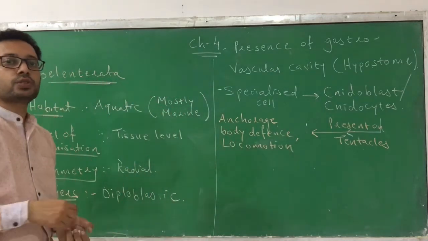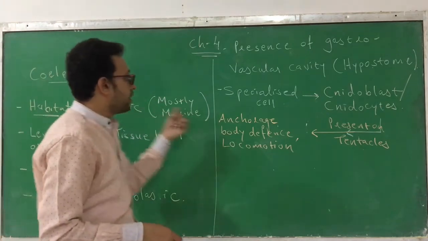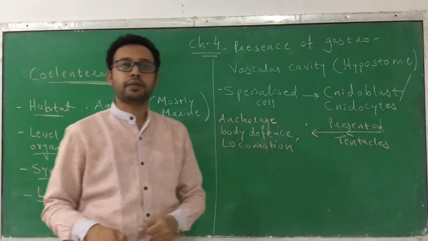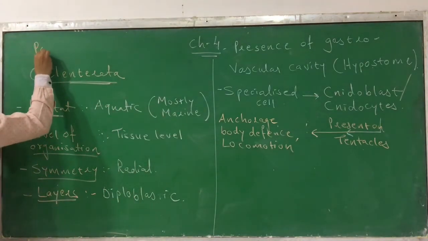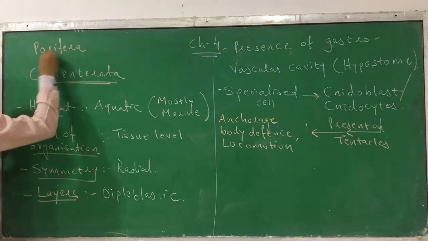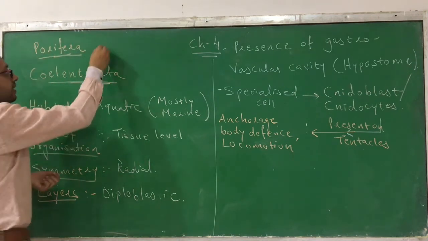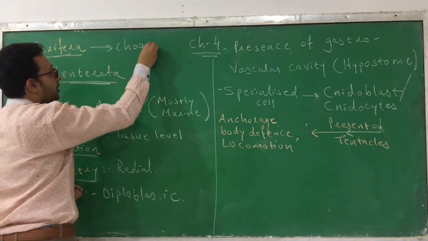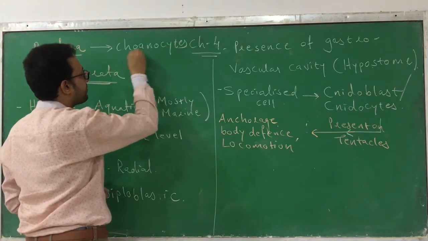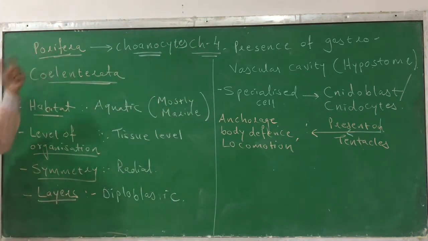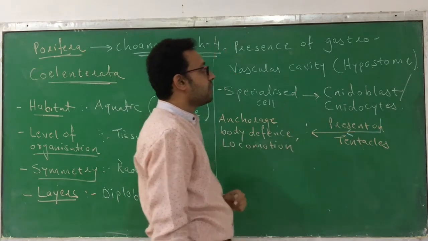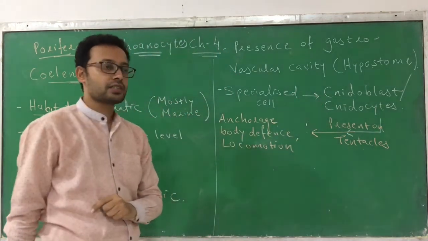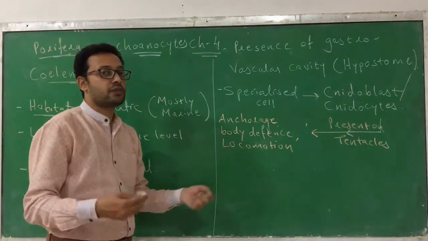I forgot one thing to tell you. As you know, in Coelenterata, specialized cells called nidoblasts or nidocytes are present. Similarly, in the previous phylum we learned, Porifera, also has a specialized kind of cell. The cells found in Porifera are called coenocytes. So coenocytes are present in phylum Porifera, and in Coelenterata the cells found are nidoblasts or nidocytes. This is about the special characteristic.